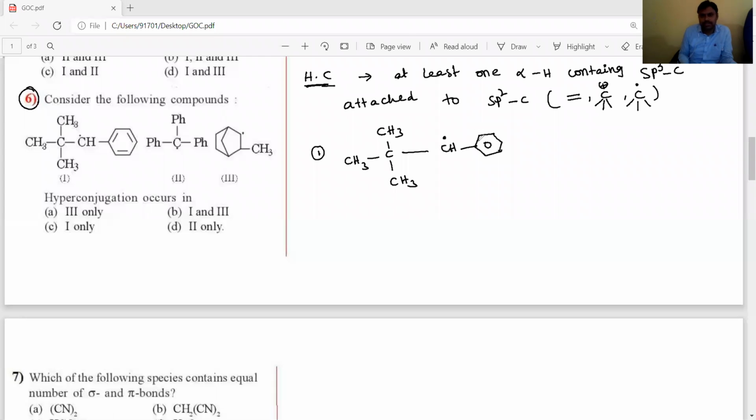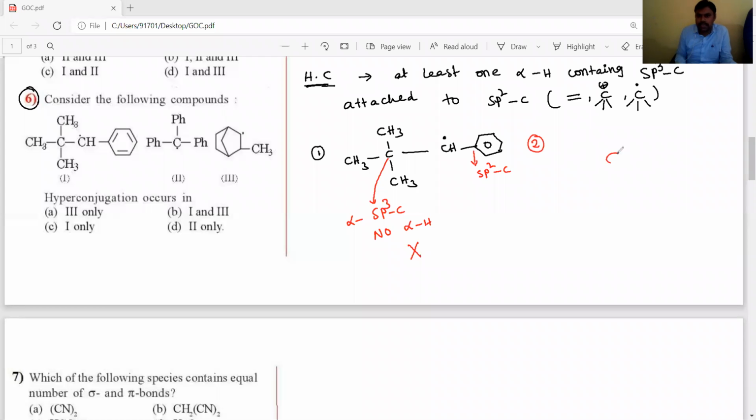On the right side there is no sp3, it is sp2 carbon, not sp3, and this is sp3 carbon only. This is alpha sp3 carbon, but no alpha hydrogens. That's why it does not show hyperconjugation. And let's see the second one.